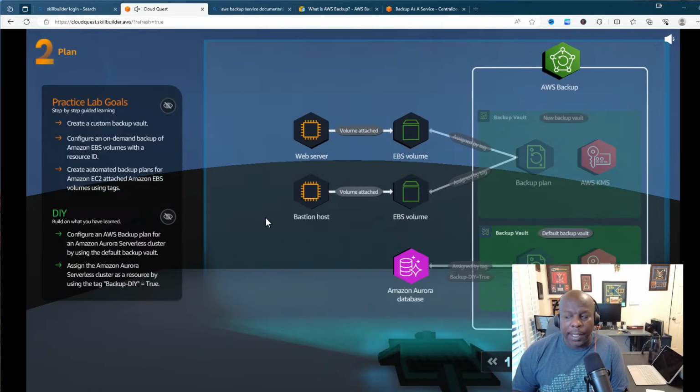So this is what we're going to do today in our practice lab. Create a custom backup vault. Configure an on-demand backup of Amazon EBS volumes with a resource ID. Create an automatic backup plan for Amazon EC2. Attach Amazon EBS volumes using tags. Then you have to do it yourself. Configure an AWS Backup plan for the Amazon Aurora Serverless cluster by using the default backup vault. Assign the Amazon Aurora Serverless cluster as a resource by using the tag backup-DIY equals true. All right, cool.